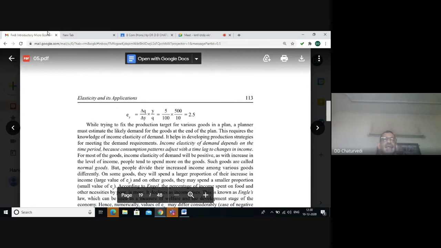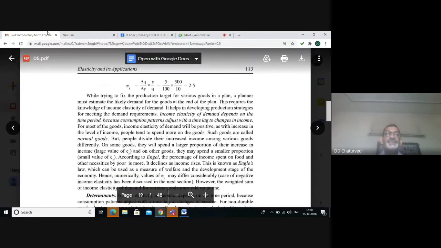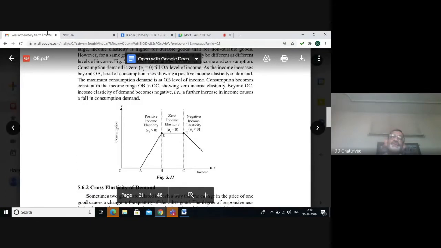This income elasticity of demand depends on the time period, because consumption patterns adjust with a time lag in response to change in the income. When with increase in the income, consumption rises, we have positive income elasticity. It is a case of normal commodity.